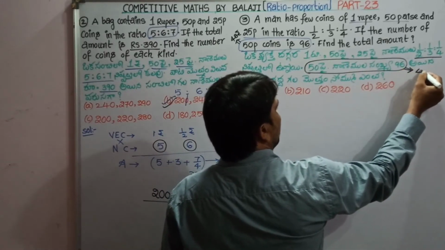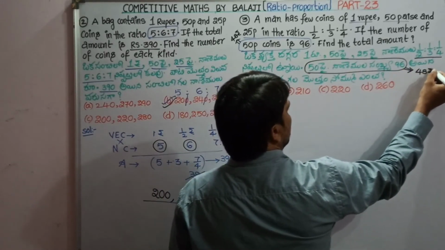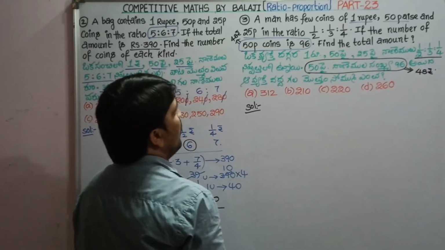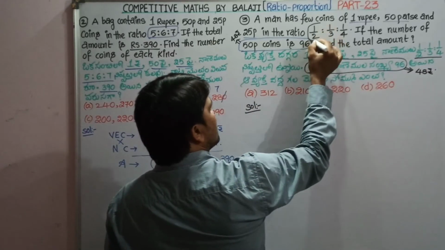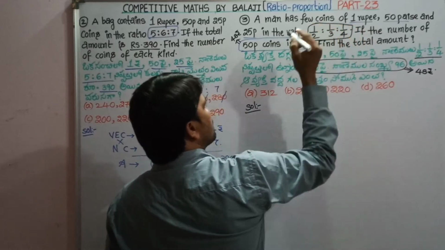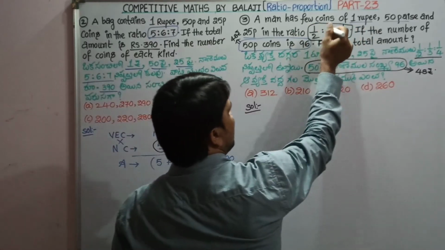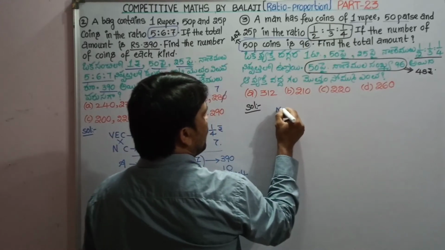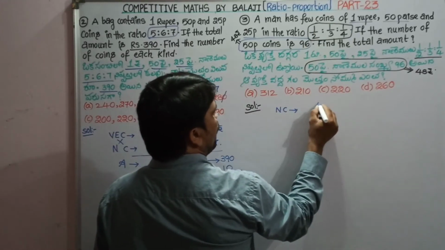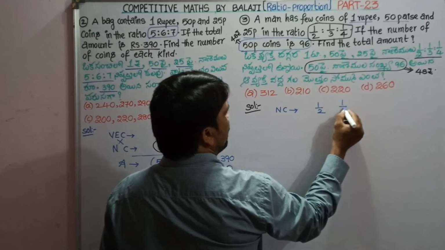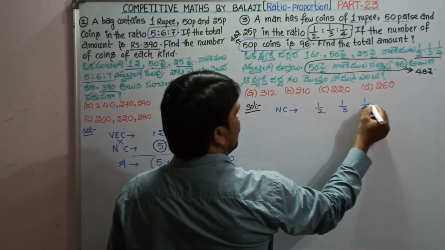96 ఉన్నాయంటే వాటి విలువ 48 రూపాయలు. ఓకే. But the ratio of coins, ratio is always expressed in terms of integers. So first of all, we have to simplify this one. That is, number of coins are in the ratio 1/2, 1/3, 1/4.